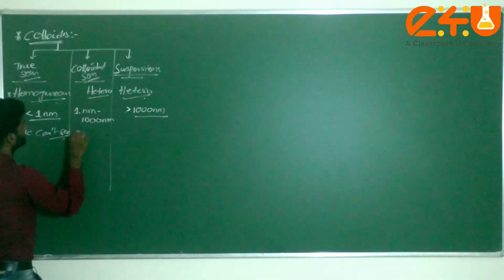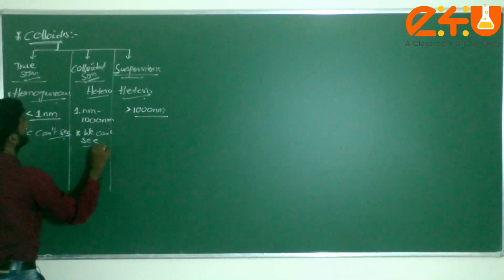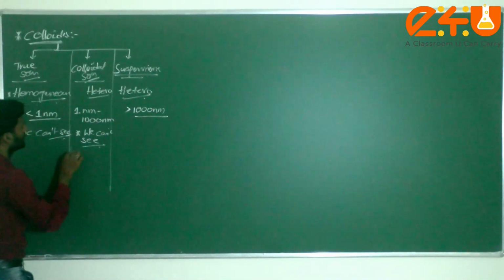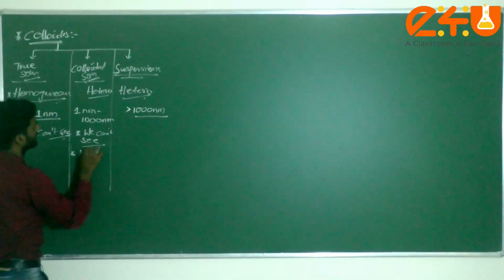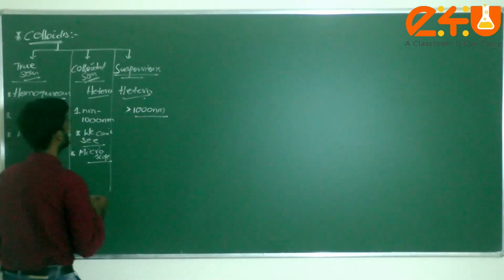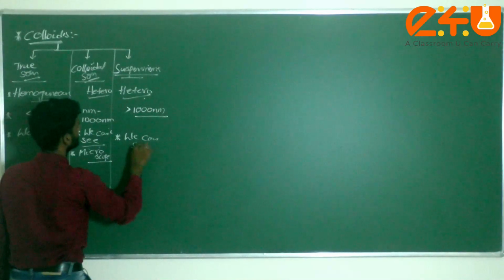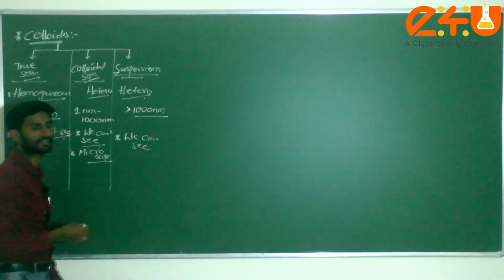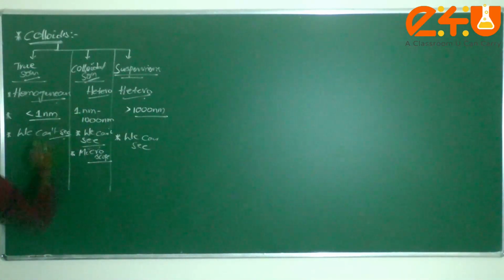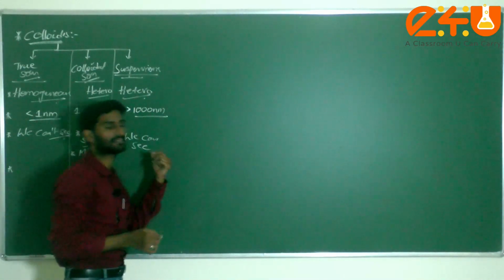Here also we can't see the colloidal particles with the naked eye, but if you take a powerful microscope, we can see them. Next, what about the visibility of suspensions? Here we can see them, because the size of the particle is greater than 1000 nanometers. Understood, dear students?